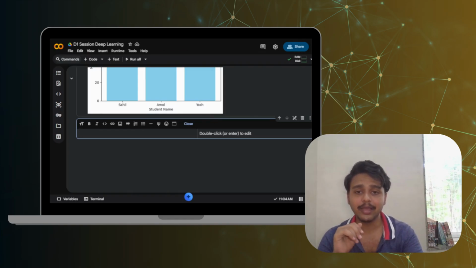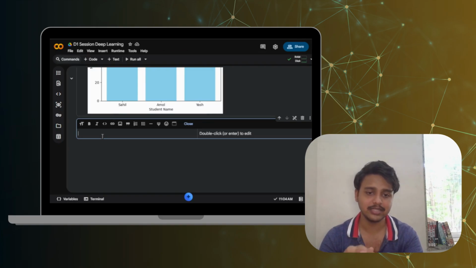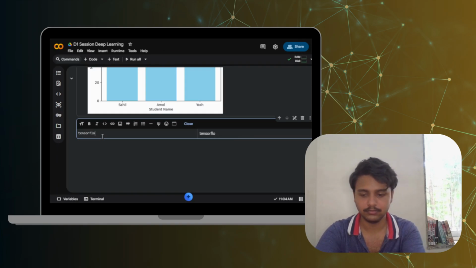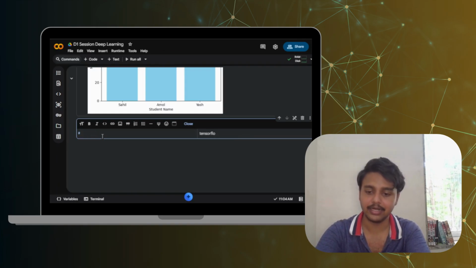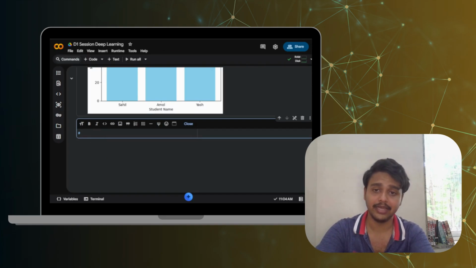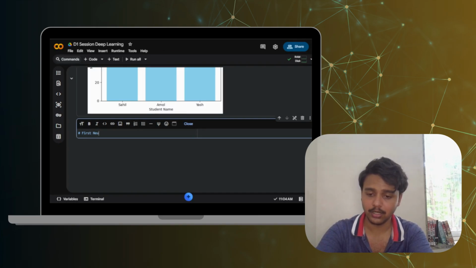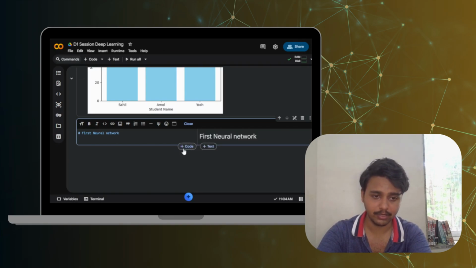Now let us start by importing the first library, which is TensorFlow. Okay, let's say we write the title. Title might be like first neural network.